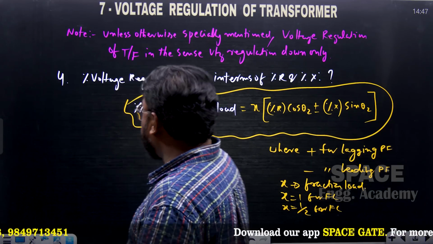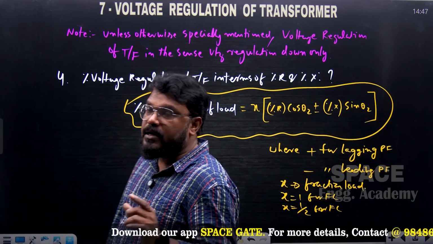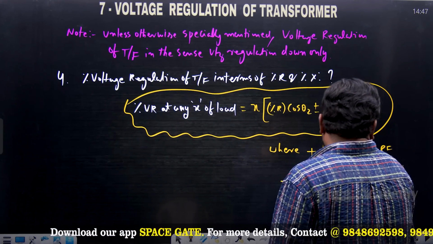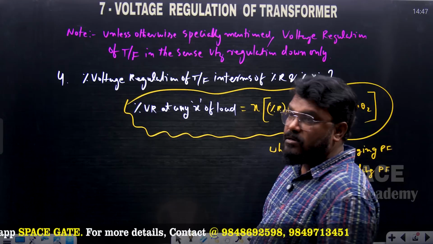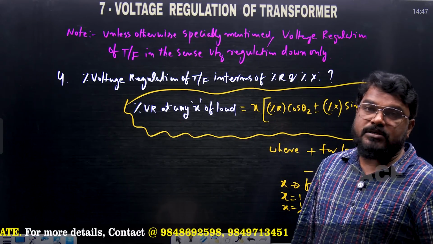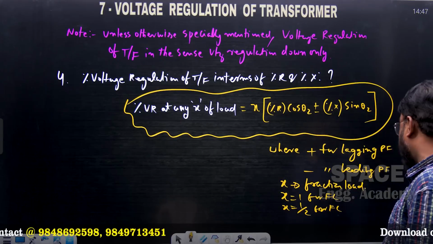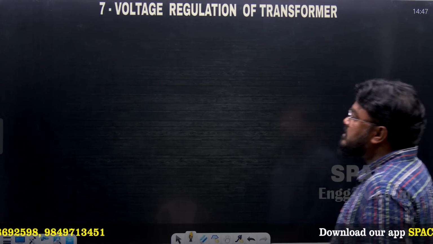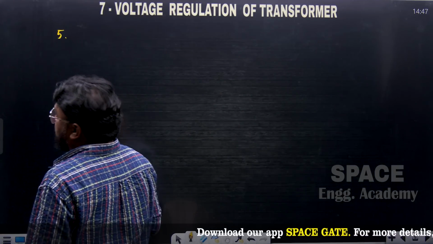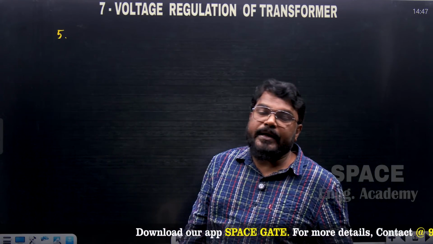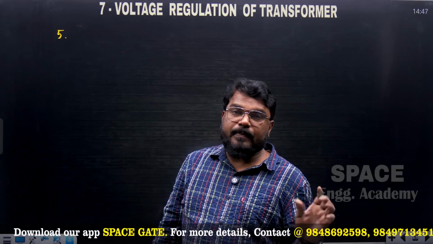Okay, and this is a generalized formula to find out the percentage voltage regulation. And next one, zero voltage regulation. What is the condition to get the zero voltage regulation? What is the condition to get maximum voltage regulation? Questions may be asked on these. And the next possibility of the question: zero voltage regulation occurs at leading power factor only.